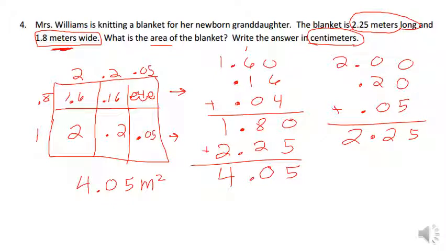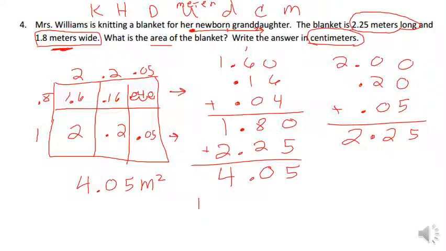Now, they say they want us to do this in centimeters. So now if we come back up here, do it the easy way, we remember our saying, King Henry doesn't usually drink chocolate milk. Now, unit is meter. That is our main unit of measure, our meter. So we know we're at meter. We're drawing an arrow to centimeters, which is right here. And we can see that that is 2 units away from the meter. And we're going to move the decimal in the direction of the arrow.